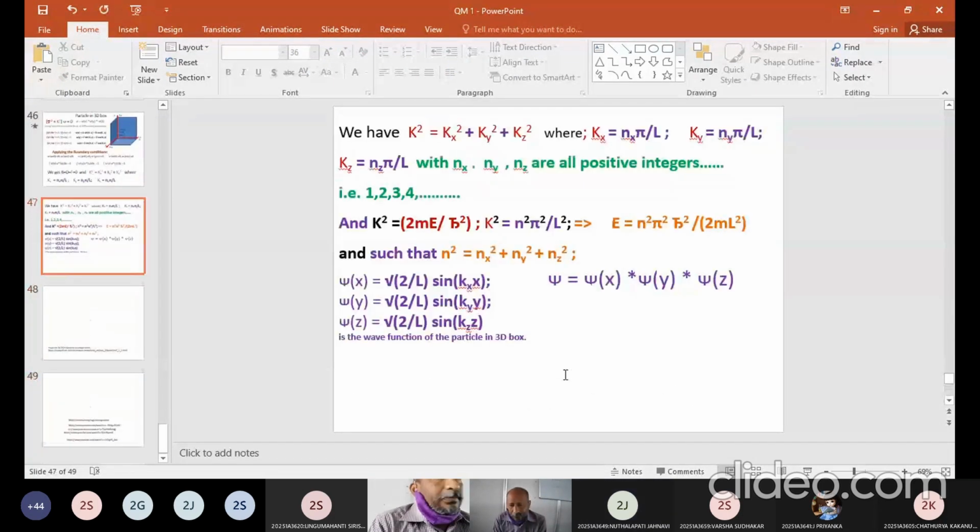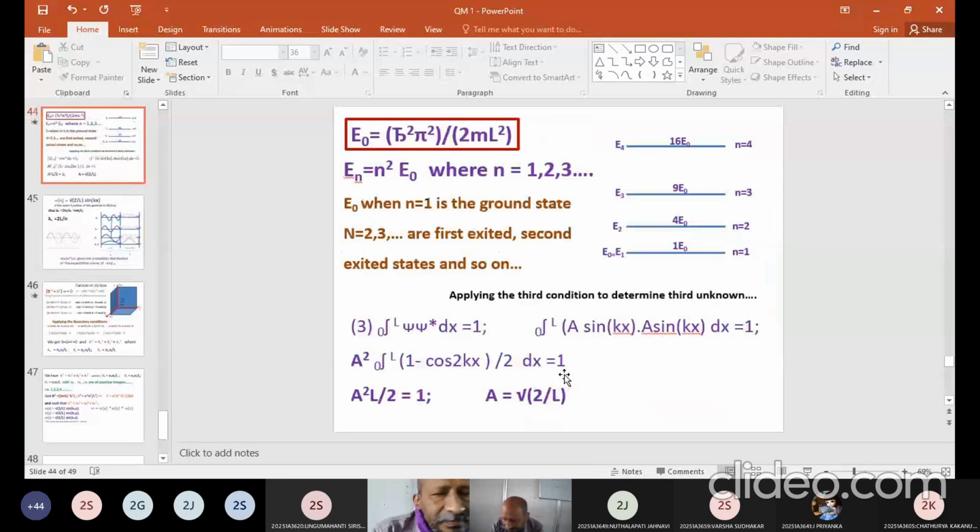Okay. Now, what all values can nx, ny, nz take? Positive integers. Beautiful, good.